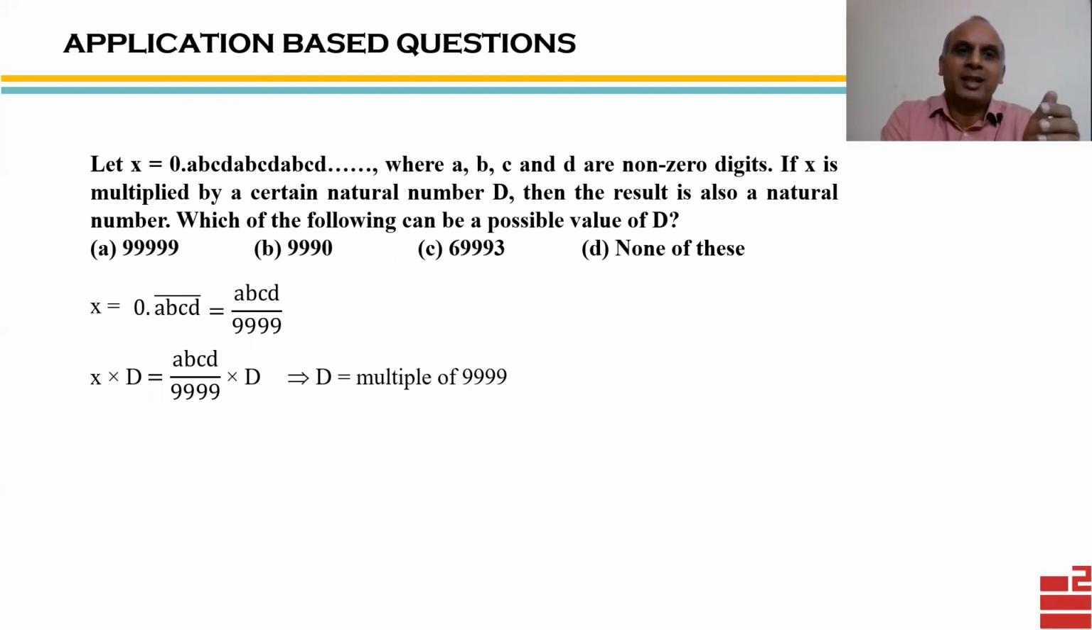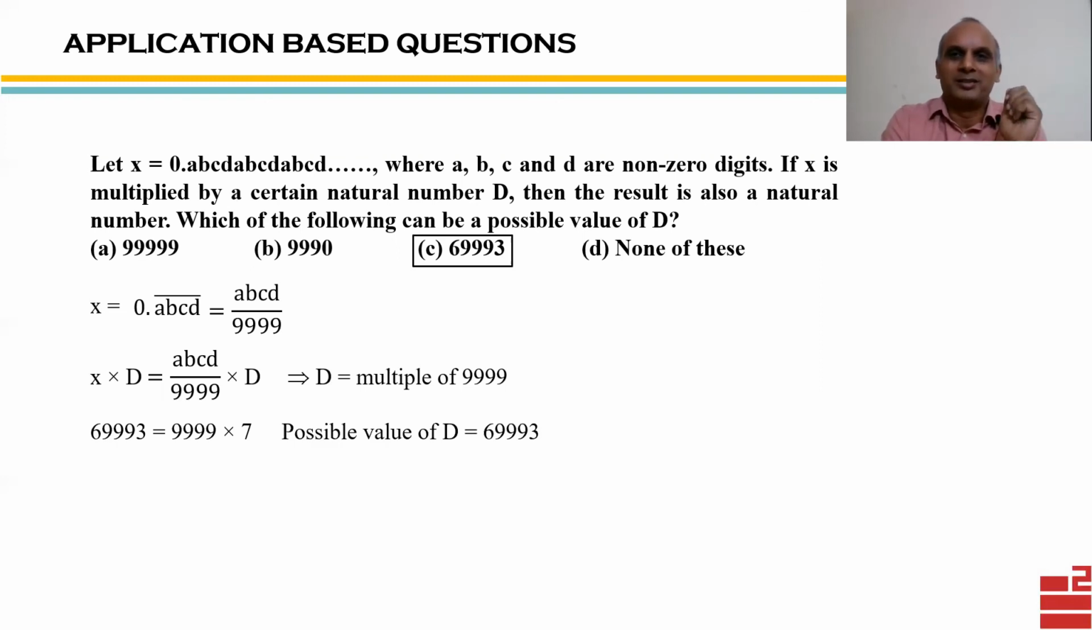Now B option 9990, it is smaller than 4 times 9, so it is also not a multiple of 4 times 9. C option is a tricky option, and we see after factorization that this number is 7 times 9999, and so this is a multiple of 9999 and hence a possible value of D. That means the correct answer is option C. Tricky, isn't it? Because impulsively we are inclined to mark option D because we feel that D should obviously be 9999. We fail to see more deeply that it could have been a multiple of that as well.